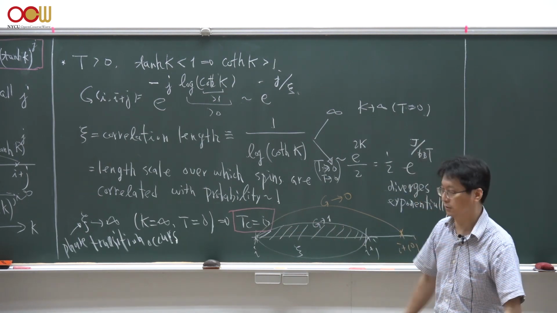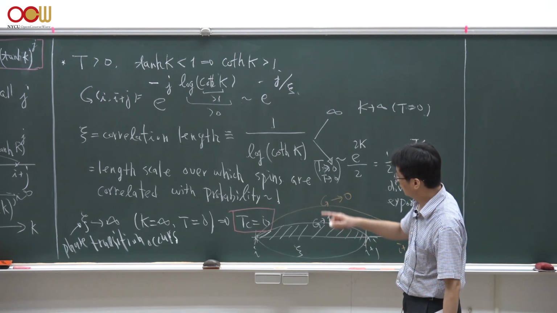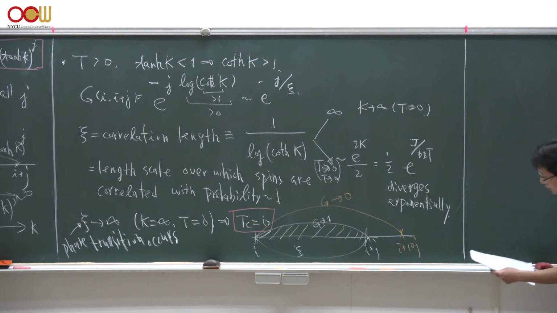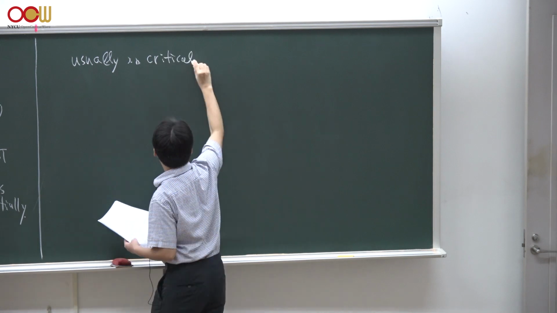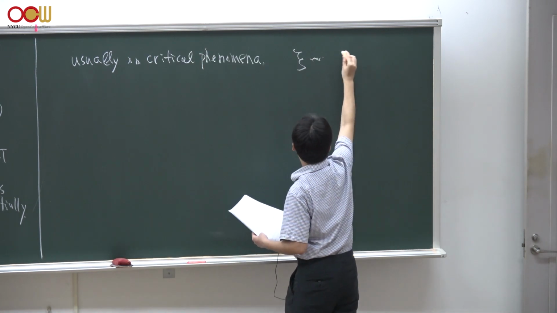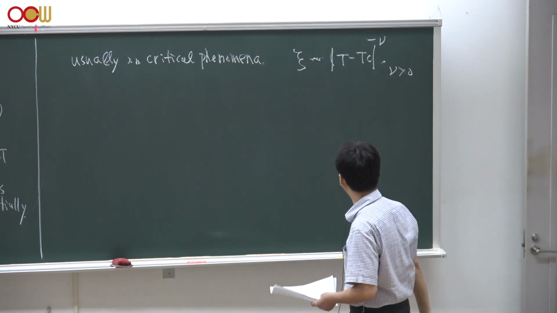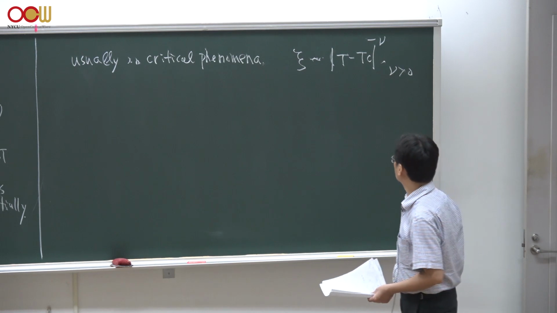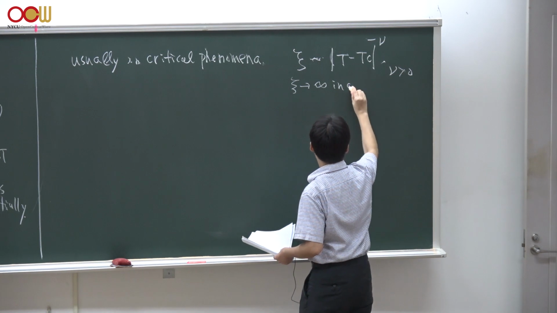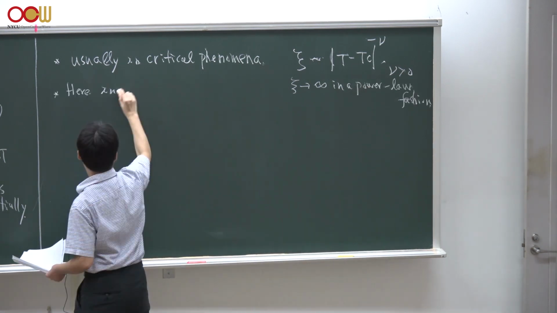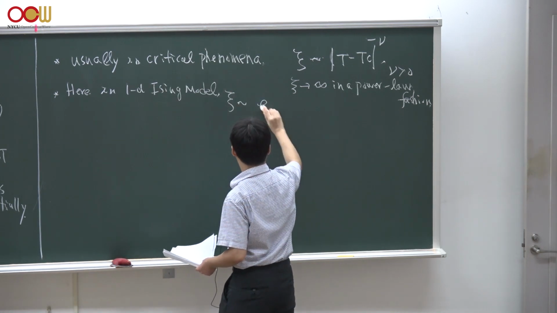They are all correlated in a power law fashion or other fashion. But here, the correlation length diverges exponentially, which is not a conventional form. Usually, in critical phenomena, the correlation length diverges in a power law fashion with a power law exponent nu associated with that power law divergence. In other words, the correlation length goes to infinity in a power law fashion. But here, in the one-dimensional Ising model, the correlation length diverges exponentially.